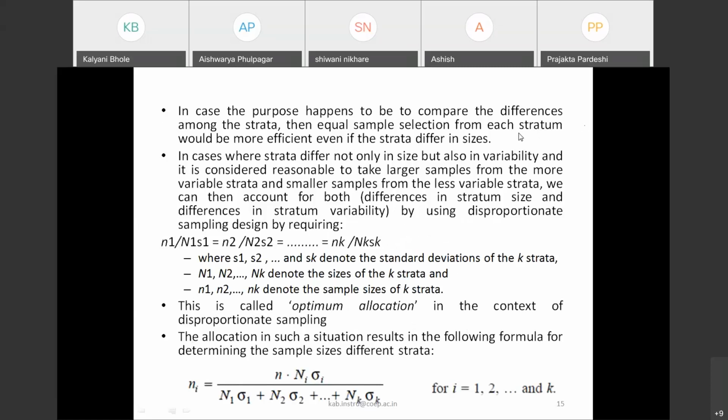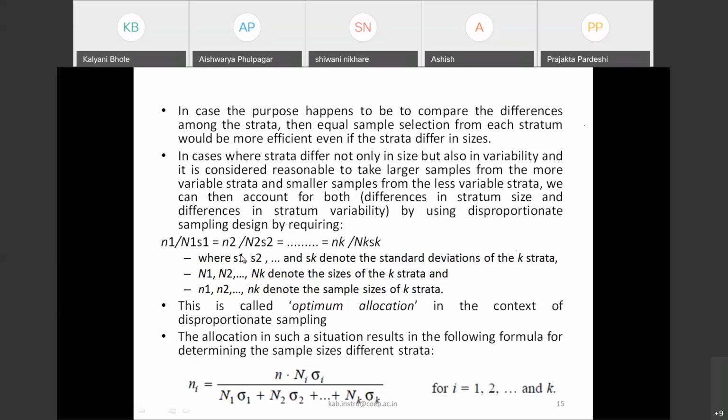In cases where strata differ not only in size but also in variability, it is considered reasonable to take larger samples from the more variable strata and smaller samples from the less variable strata. So we can account for both differences in stratum size and stratum variability by using an appropriate sample design.